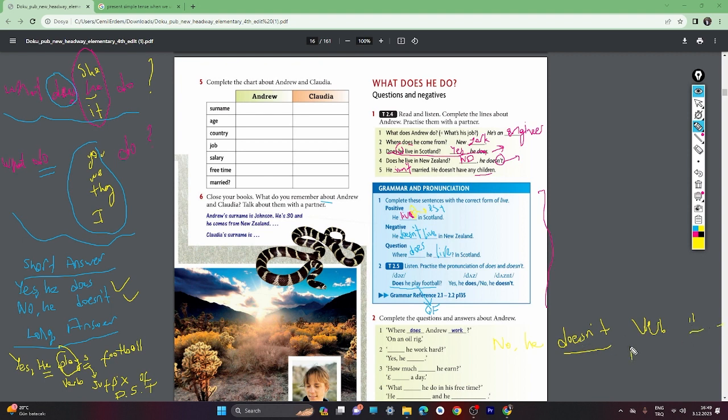He doesn't play football. So please memorize all these grammar rules, because in future lessons we are going to use them a lot, and I don't want you to make any mistakes with the simple present tense, which is very important for us.